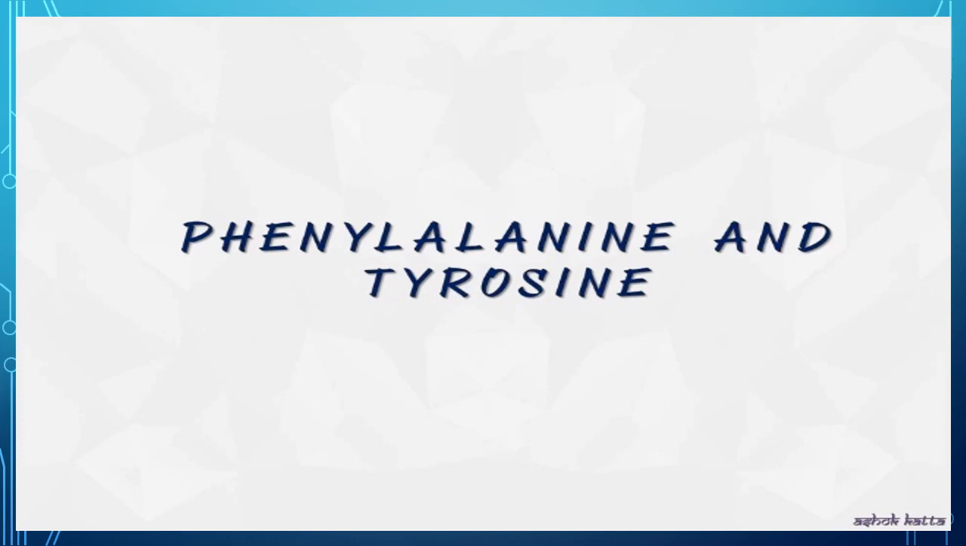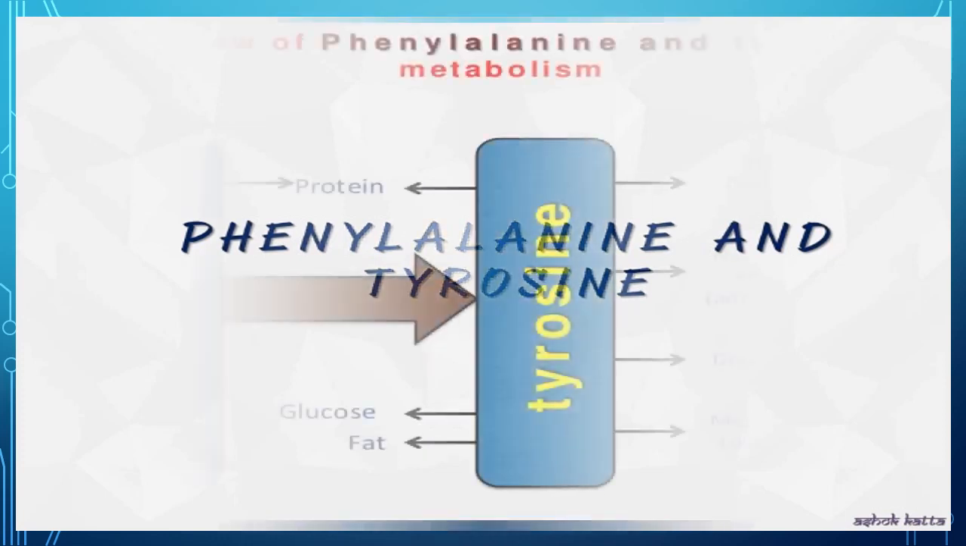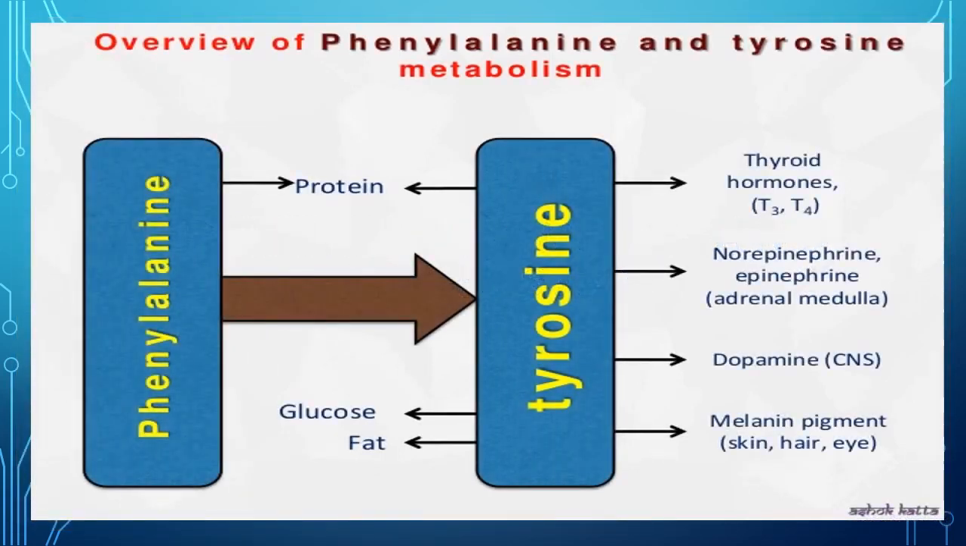Phenylalanine and tyrosine. This is an overview of phenylalanine and tyrosine metabolism. Phenylalanine is used for the preparation of protein and it is also utilized for the synthesis of tyrosine. Tyrosine is used for the synthesis of thyroid hormones T3 and T4, norepinephrine and epinephrine, which are found in the adrenal medulla, and also for the synthesis of dopamine and melanin pigment, which are found in skin, hair and eye. It is also used for the production of glucose and fat.